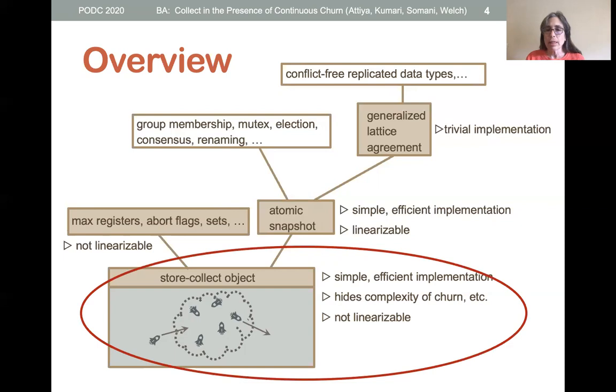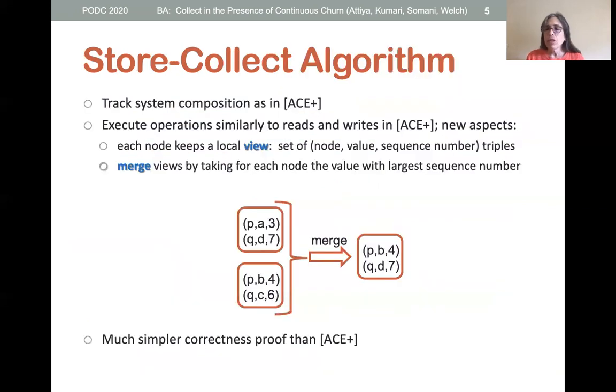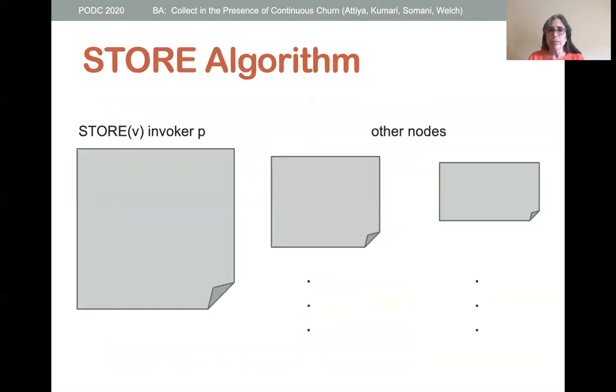Next, I'll introduce our store collect algorithm. We track the system composition using the same mechanism that's used to implement a churn-tolerant register in the paper by Attiya et al. The store and collect operations are executed similarly to the reads and writes in the register algorithm. The key new aspect is that each node keeps a local view, which is a set of node, value, sequence number triples. Views are merged by taking the value for each node with the largest sequence number. And I'd like to briefly mention that our correctness proof is much simpler than that in the original paper.